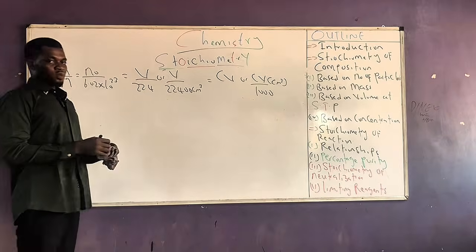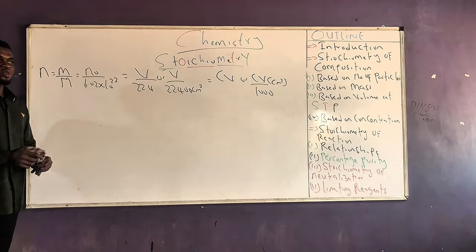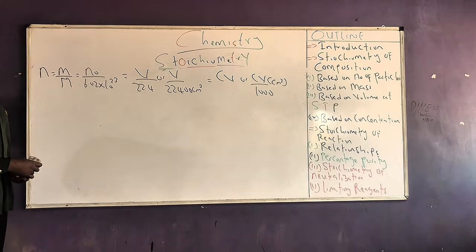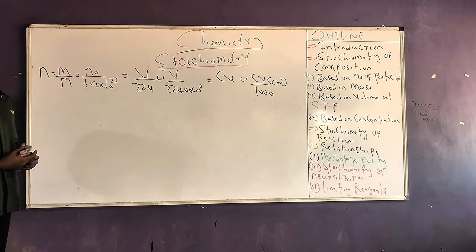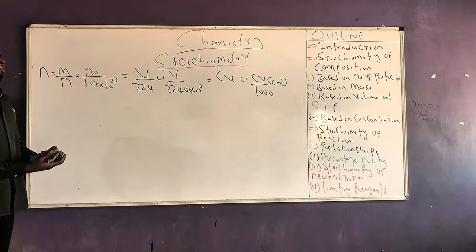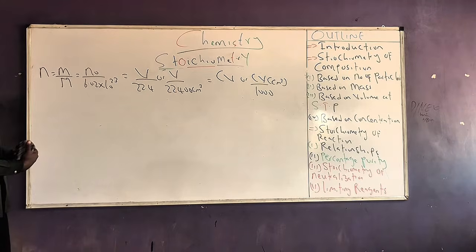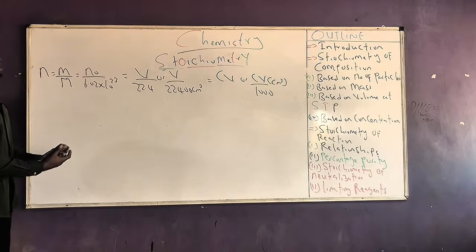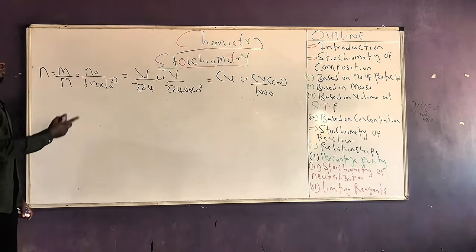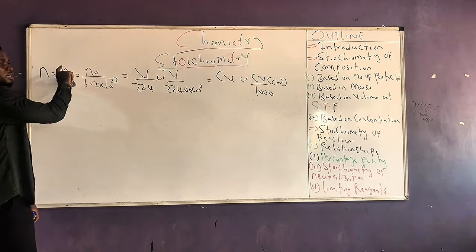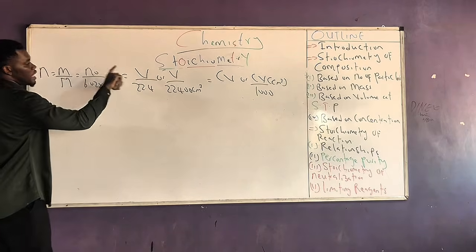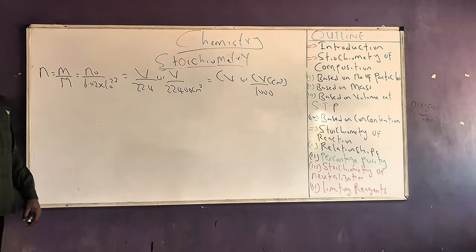Very easy. So the reason why I'm giving this general formula is because of how the questions will come. There are some questions that will involve us linking 2 different formulas for mole to get our answer. So for example, we can be asked to look for the volume of a gas if its mass is x grams. So determine the volume of x grams of oxygen at STP. Under that condition, I have to link up these 2 formulas because my parameters would contain mass and molar mass and also contain volume. So I can link up either of these formulas and I'll get the answer to the question.